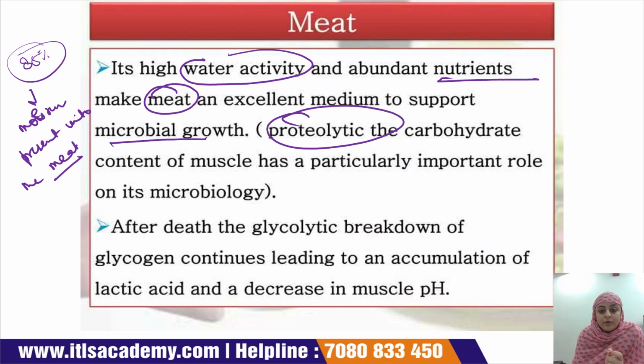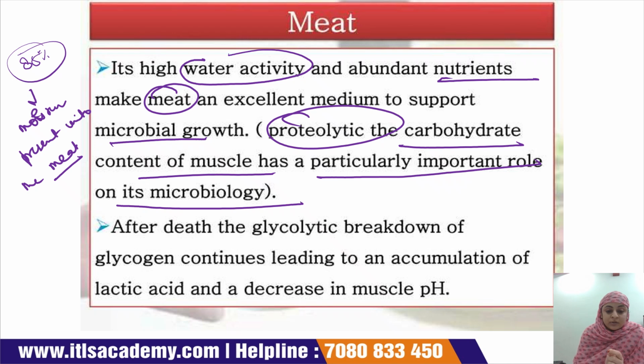The carbohydrate content of the muscles also plays an important role in its microbiology.